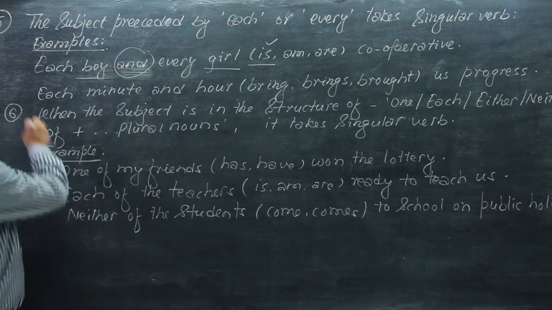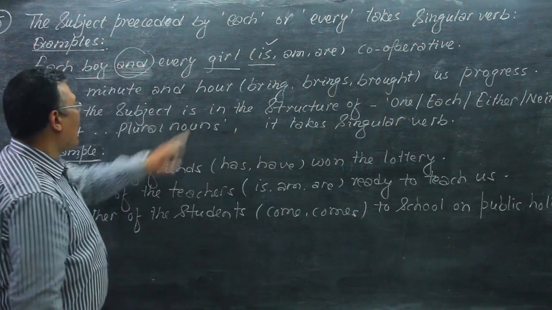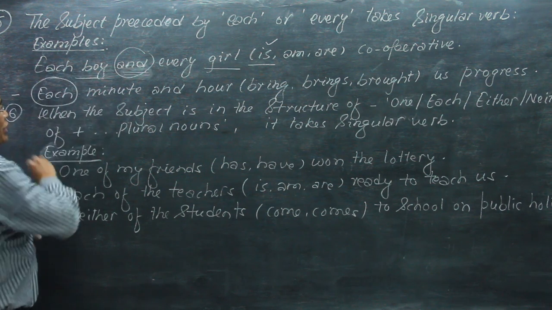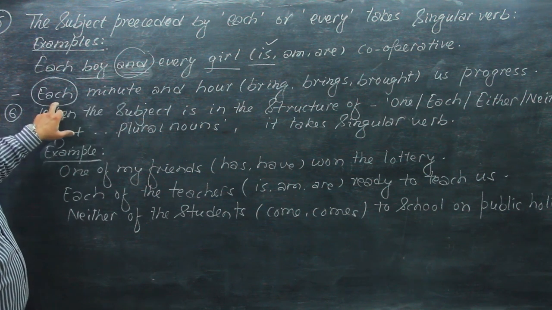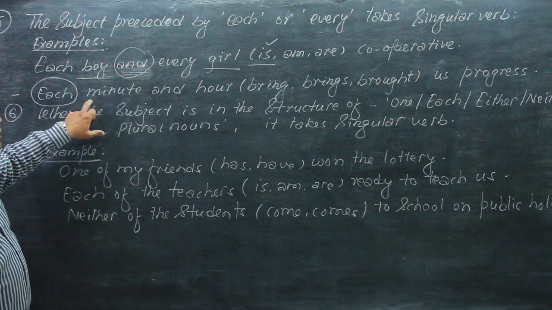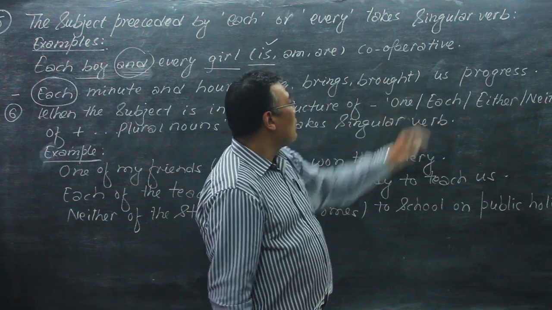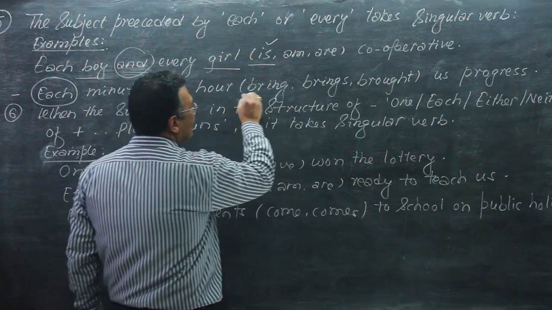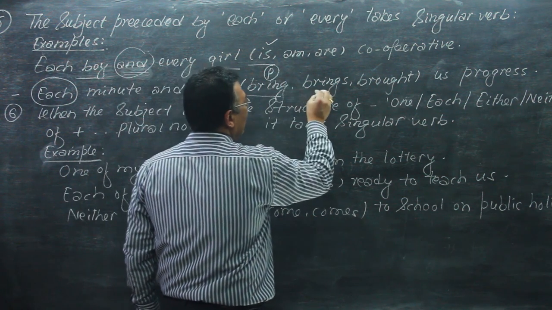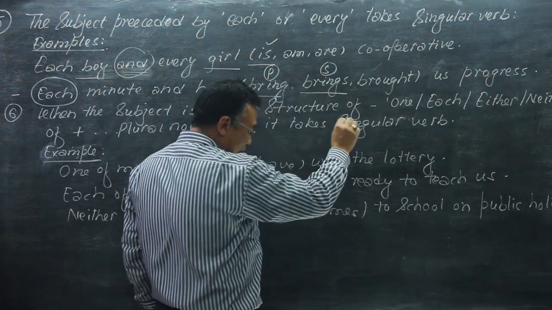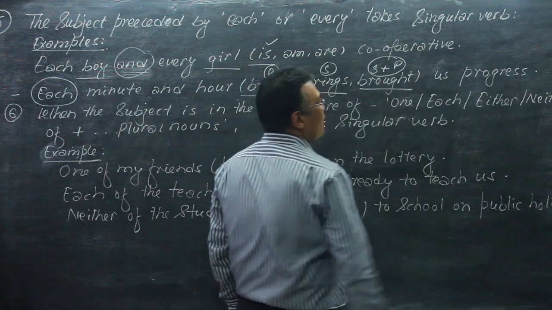And the next example here, each minute and hour. Now here again we have "each", and these nouns are preceded by "each", so this is considered singular. So each minute and hour brings or brought us progress. What's the correct answer here? "Bring" is V1, the plural form, and "brings" is singular, and "brought" is used for both singular and plural.